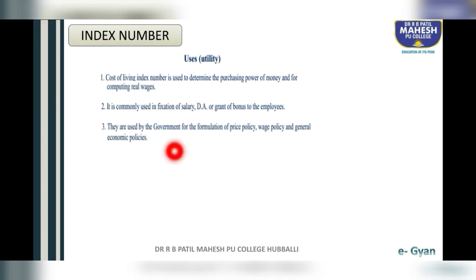The third use is they are used by the government for the formulation of price policy, wage policy, and the general economic policies. CPI is used to fix the wages and the price policy. Every year it changes. Based on the cost of living index, they are going to fix the wages of the employees.